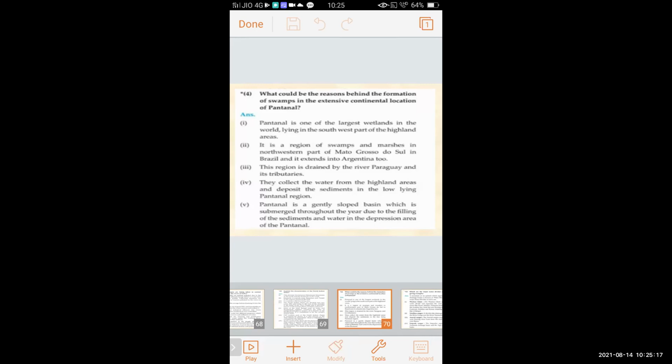Why is it marshy and a wetland? Because throughout the year it collects water. Water is submerged in the depression area of the Pantanal, so it is wetland throughout the year. For the whole year it is wet because it collects water and is submerged. So this is the reason behind the formation of swamps in the extensive continental location of Pantanal.